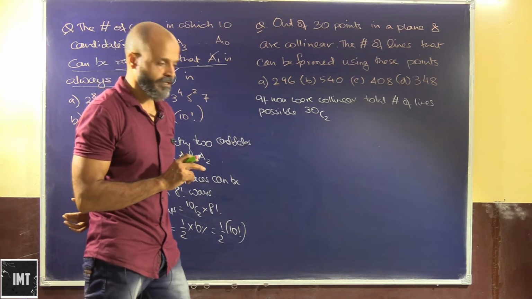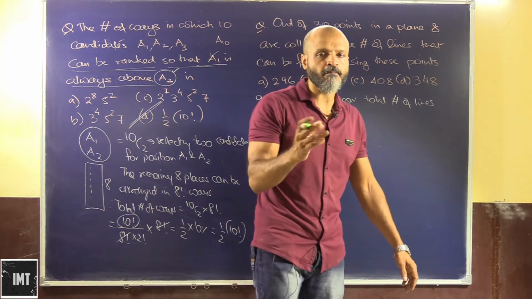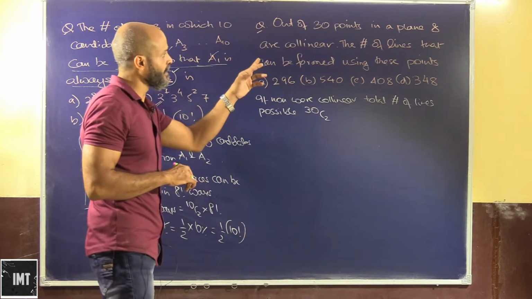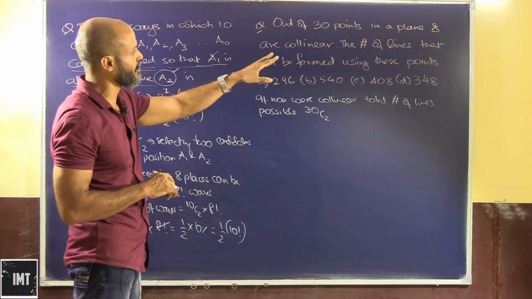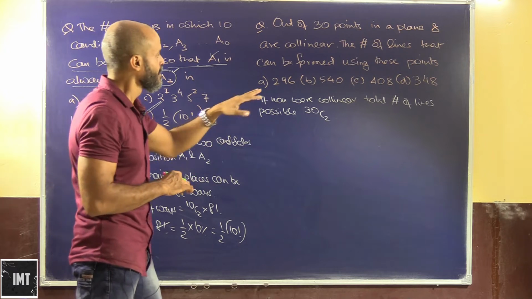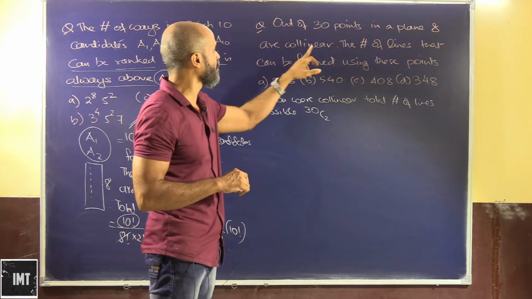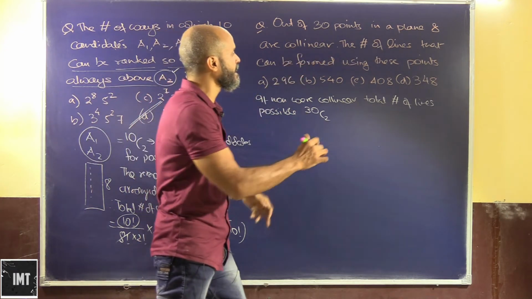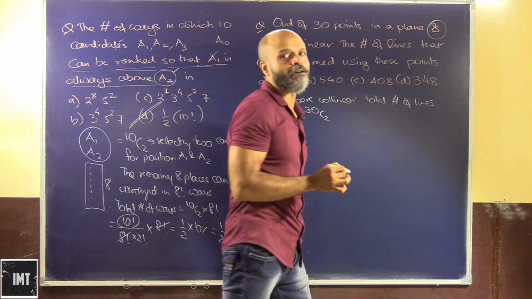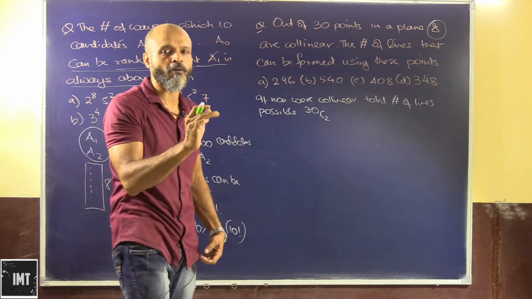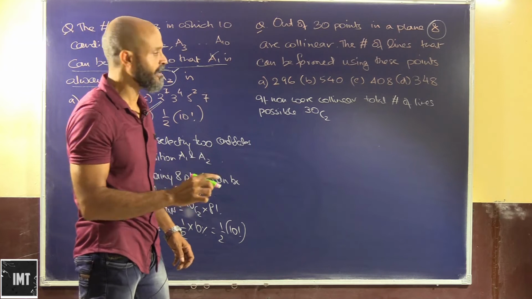Now out of these we have 8 points which are collinear. So 30 points in a plane, 8 are collinear. So basically the number of lines which could have been formed by 8 points has to be subtracted.